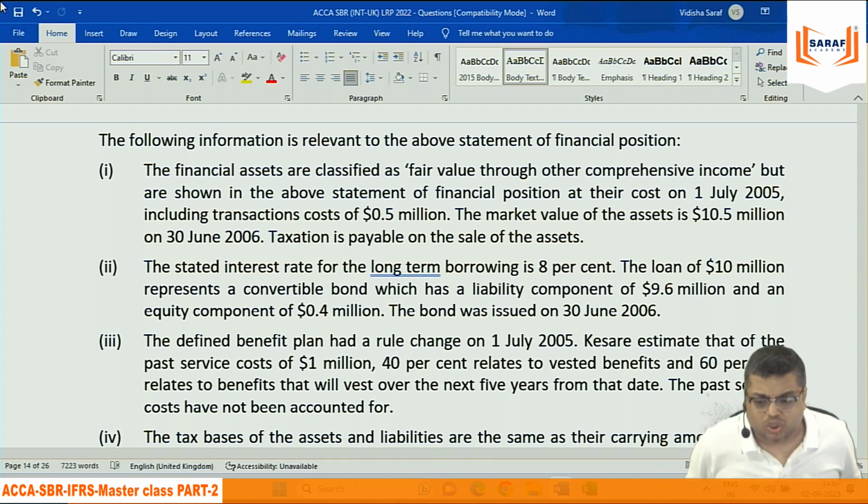Receivables, you have sold goods on credit. Whether it is a financial asset? Yes. Because you are going to receive cash against the receivable. A contractual cash you are going to receive.